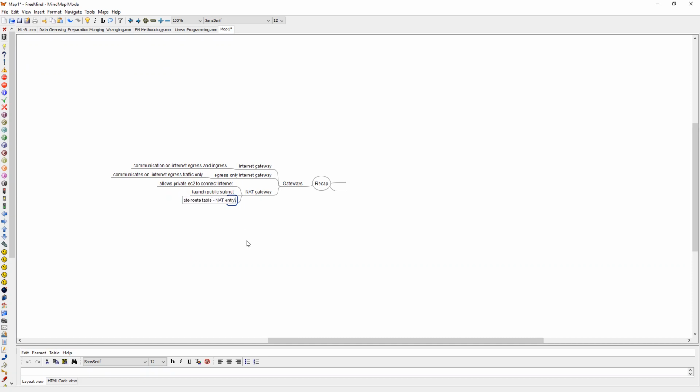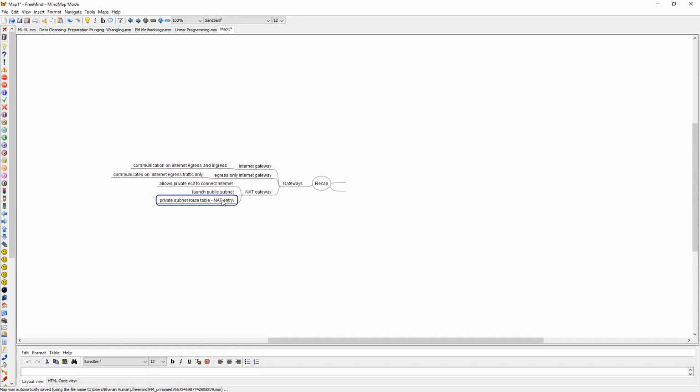And we also talked about NAT instance. NAT instance is nothing but EC2 with the NATing software already pre-installed in it, and we have certain AMIs with that NATing pre-installed. So while using NAT instances, procedure is same. You have to launch the NAT instance in public subnet, and in private subnet route table, you have to add the NAT instance.